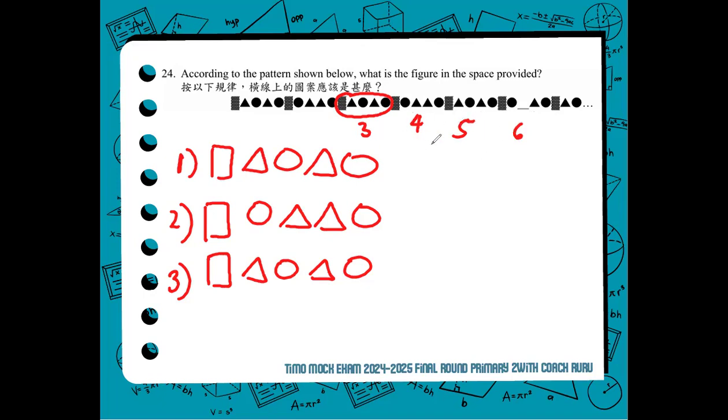So as we follow the pattern, the previous set from the blank, the triangles are separated. So in the missing set here, the triangles must be beside each other. That the correct answer for number 24 is triangle. For number 24, it's a triangle.